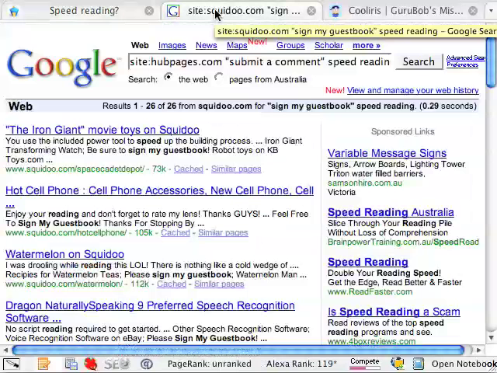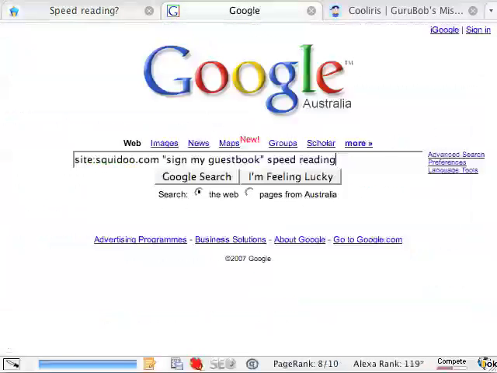Of course, one can always go over to Squidoo itself or HubPages and do a search inside that website. But what I like to do is use Google to do those searches. And the structure of the search phrase that allows you to do that is to delimit the search by the site. So I've got site:squidoo.com, which means that Google's only going to return pages from Squidoo.